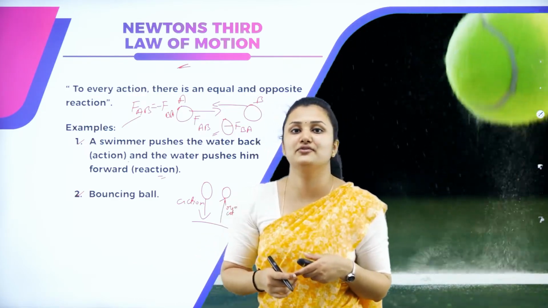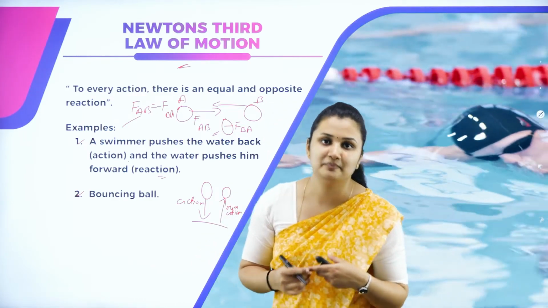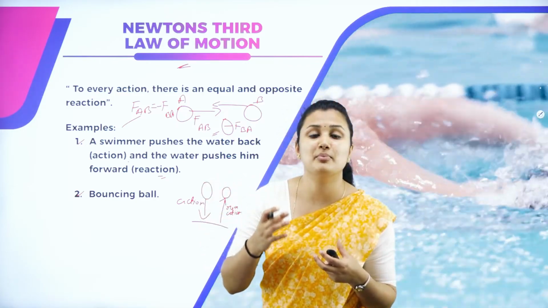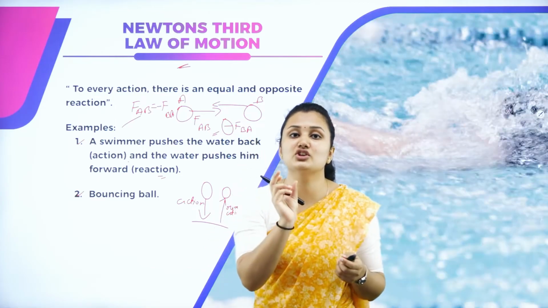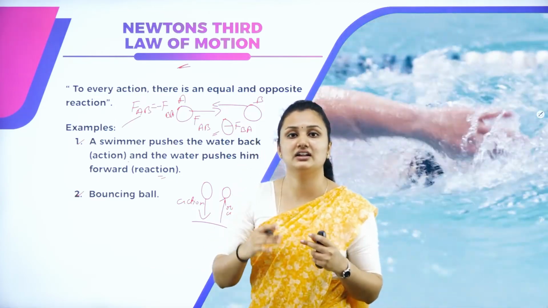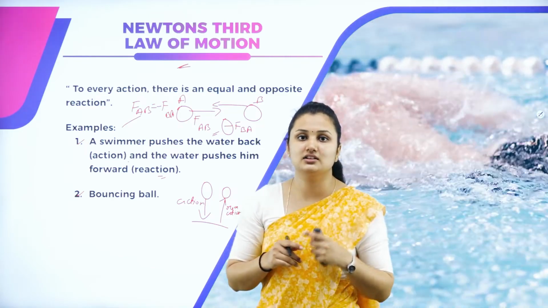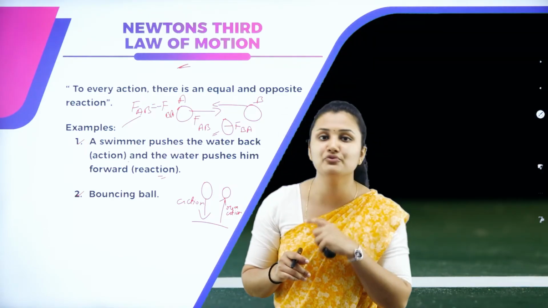We also saw F is proportional to ma. And we studied impulse of force, a force applied on a body for a very short interval of time. A cricketer hitting a six or a bullet striking a glass are examples of impulse of a force.